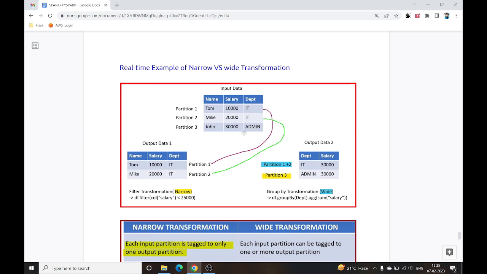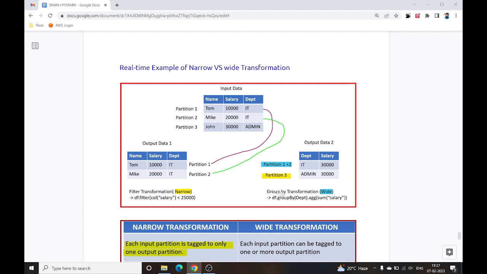If I specifically talk about narrow transformation, it can be a transformation where we are filtering the data. So I have just applied a filter transformation, where the salary is smaller than 25,000. So you can see one partition is leading to another single partition, meaning one input partition is leading to another single output partition.